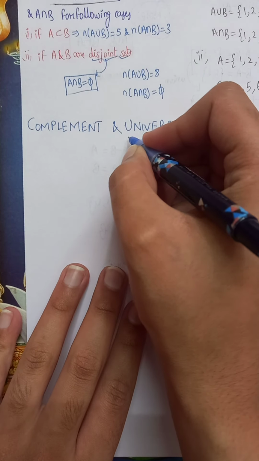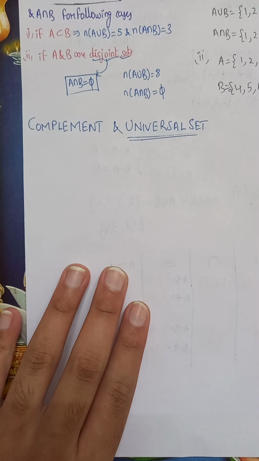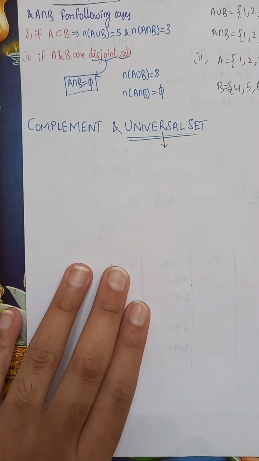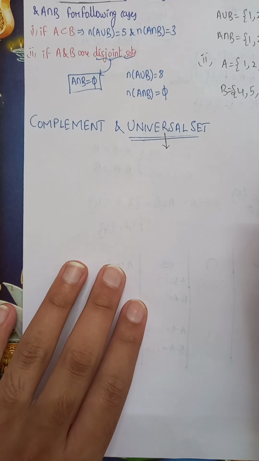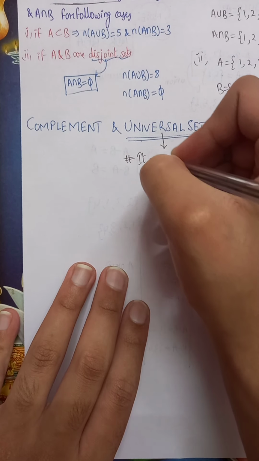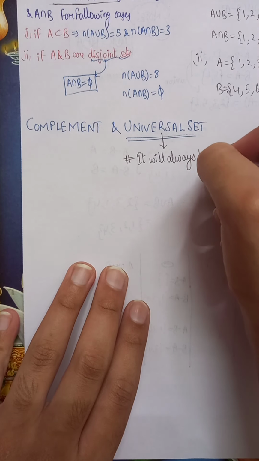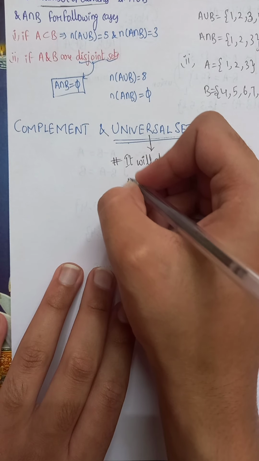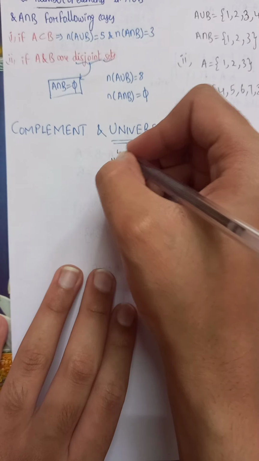So what is a universal set first? Before starting, if this question arises in your mind, how do we know whether the given set is a universal set or not? It will always be given in the question, so you don't need to worry about it.